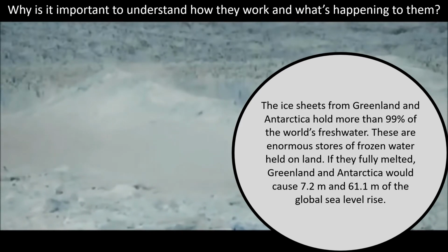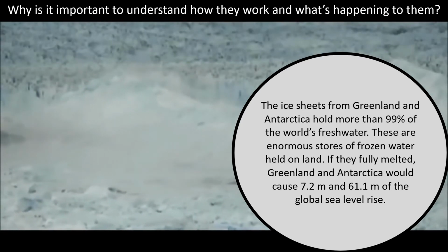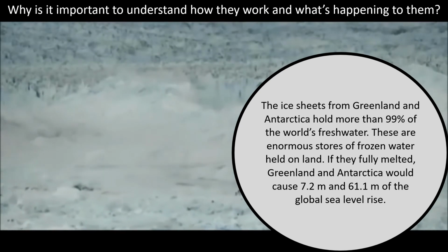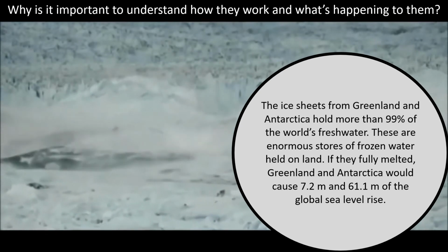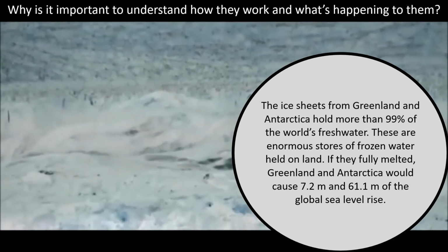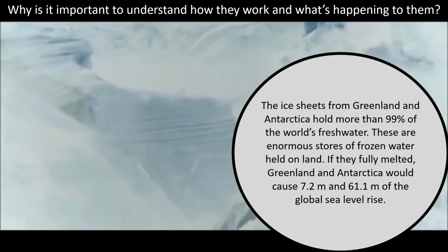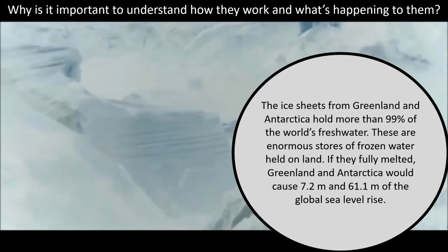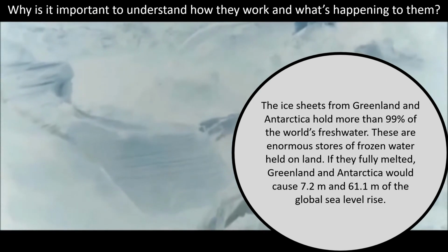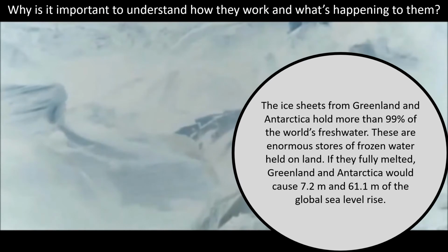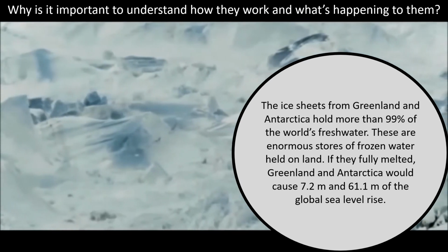Why is it important to understand how they work and what's happening to them? The ice sheets in Greenland and Antarctica hold more than 99% of the world's freshwater. These are enormous stores of frozen water held on land. If they fully melted, Greenland and Antarctica would cause 7.2 meters and 61.1 meters of global sea level rise.